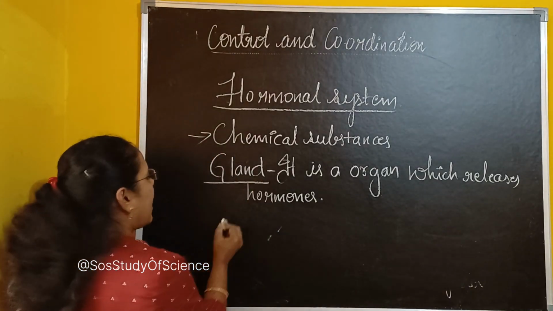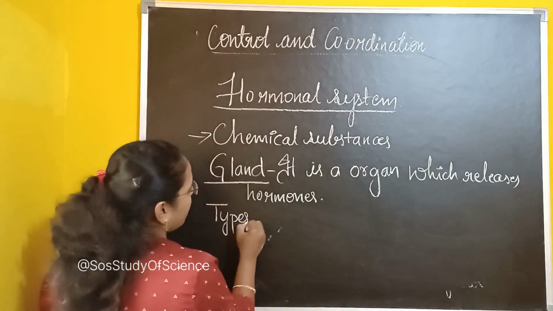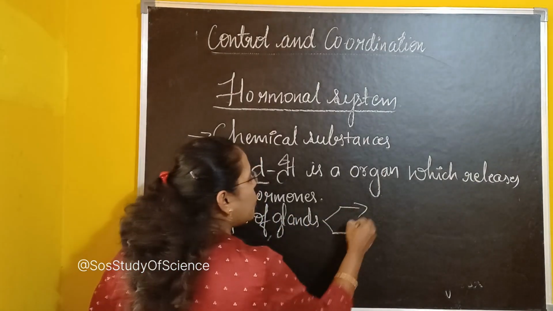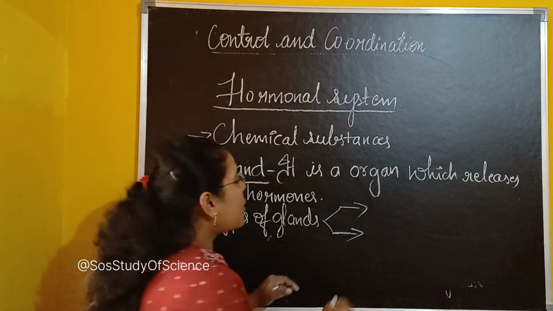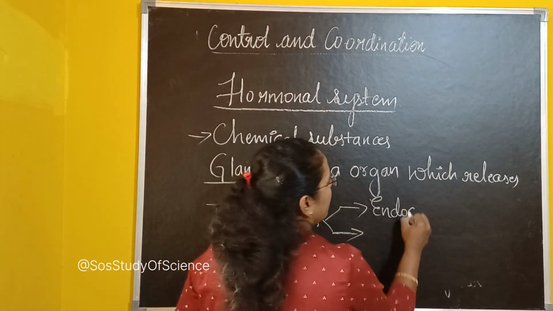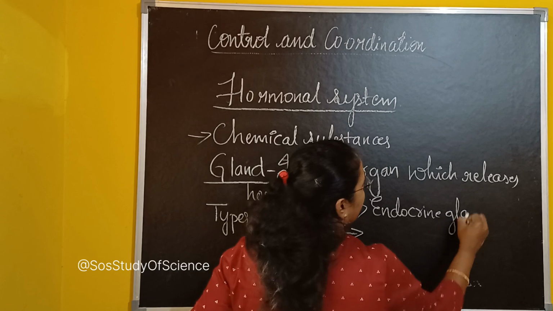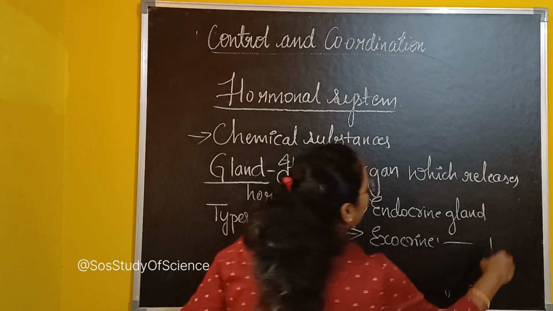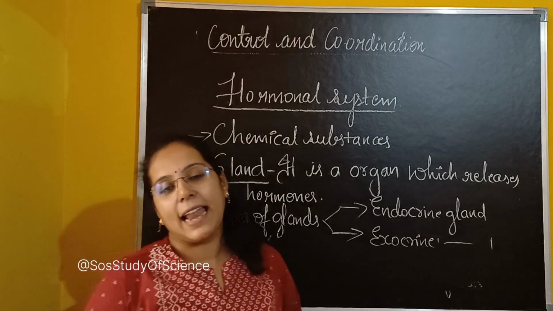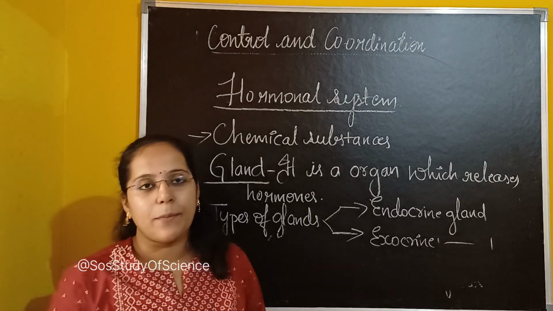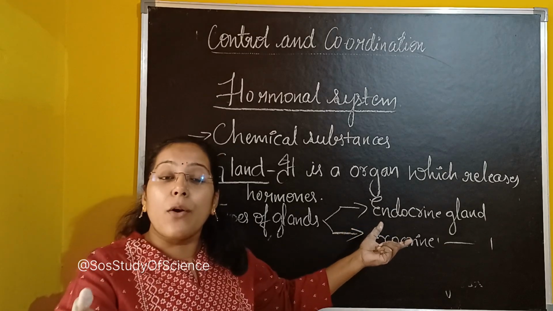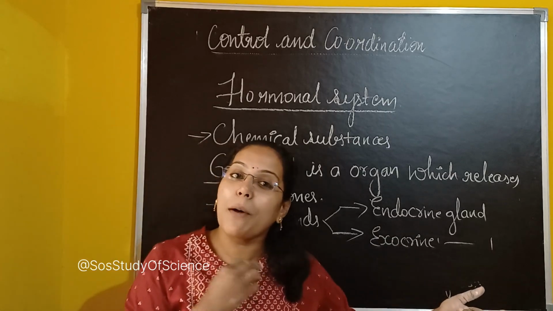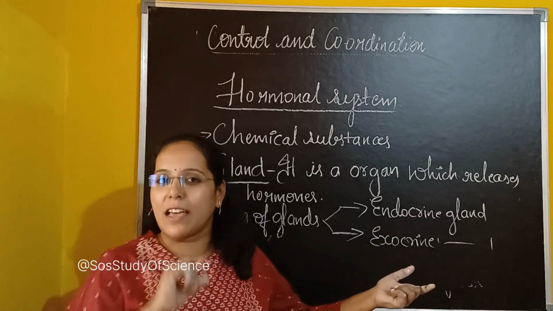Now it's time to understand the types of glands, children. Glands are of two types. We have two types of glands in our body: firstly the endocrine gland, and next the exocrine gland. You need to know both types. You are familiar with the words endo and exo, because in the first lesson, chemical reactions and equations, we learnt about endothermic and exothermic.